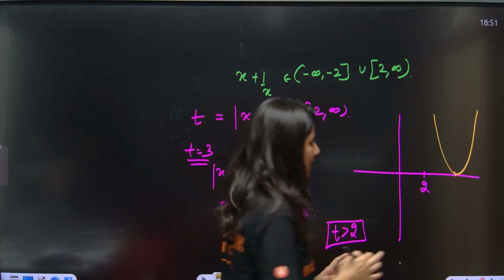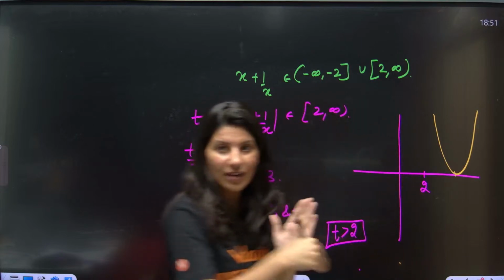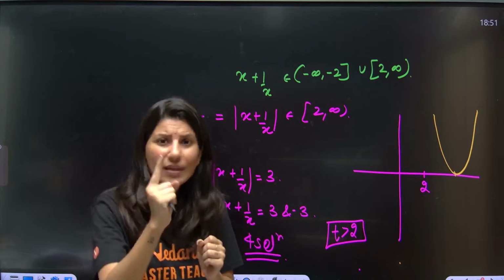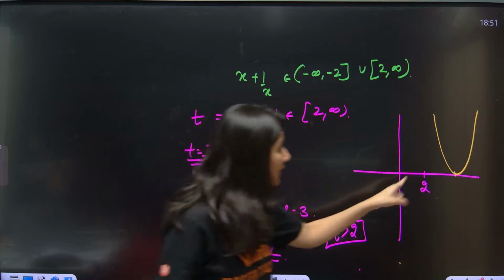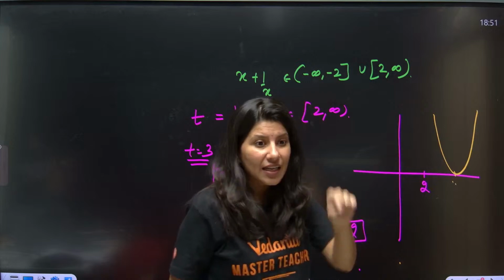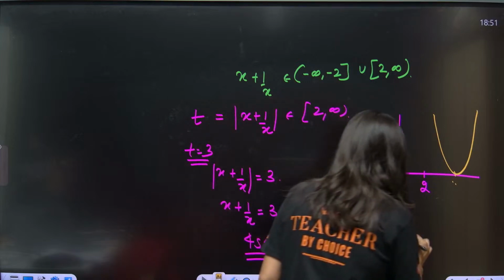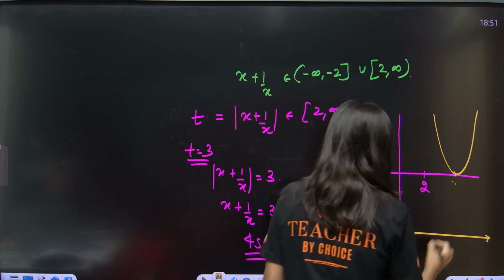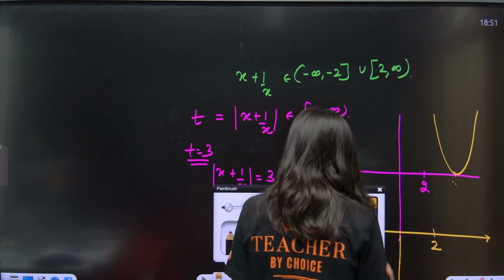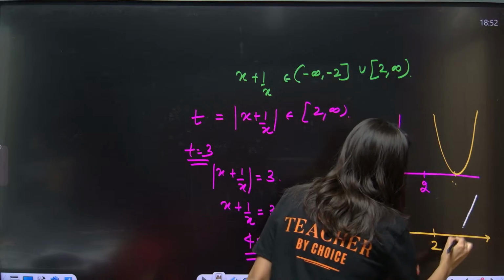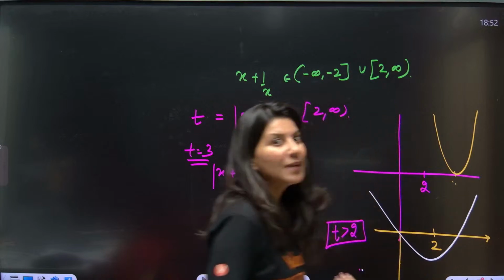Equal roots, but it should be greater than 2. That is first case. The quadratic equation will have equal roots, or you can say only single root, but that root should be greater than 2. That is one scenario. Another scenario could be what? So this is your 2. One root of this quadratic equation should be greater than 2 and another should be less than 2.